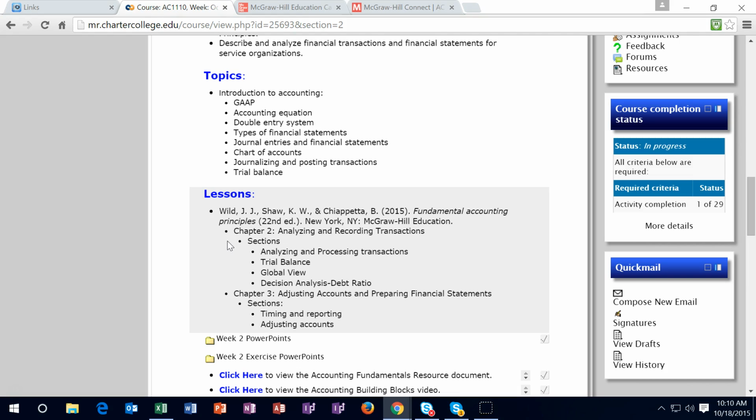So week 2, the primary focus is really on chapter 2, the transactions, and then we're going to introduce chapter 3 and go over some Learn Smart questions on that, but you're only going to be tested on chapter 2. So that's how it's going to keep going. Then the next week we're going to complete chapter 3 again, look at it some more, complete it, then move on to chapter 4. So we're basically doing 1.5 chapters as we go, focusing on, in this case, chapter 2.